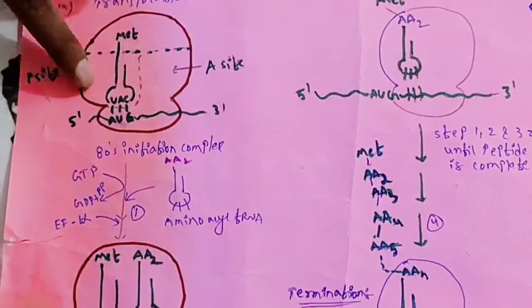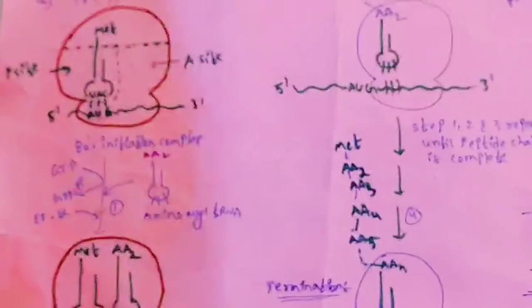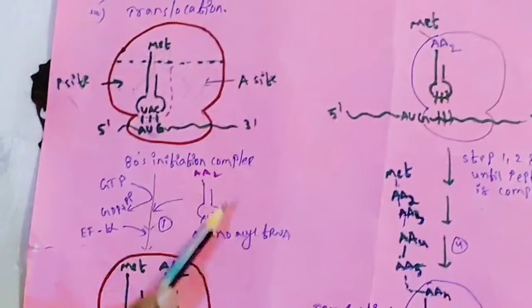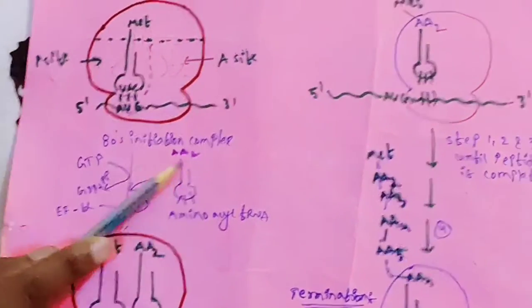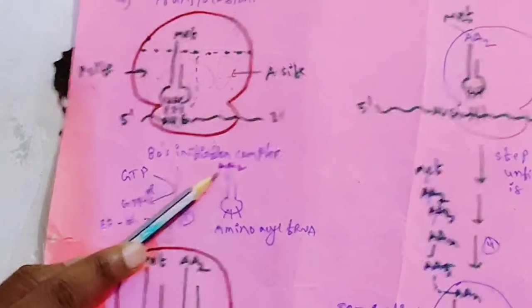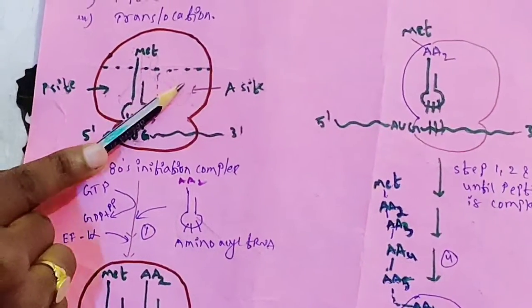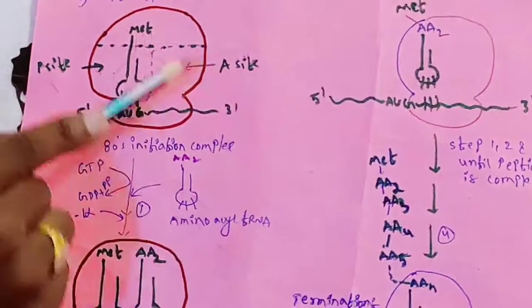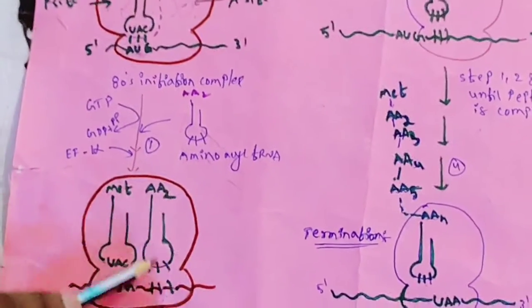The P site has methionine tRNA and the A site is empty. Then the first step is binding of amino acid tRNA to the A site. The A site is filled by amino acid tRNA, which we have seen already. This tRNA carries an amino acid. This amino acid tRNA is attached to the A site because the A site is blank. You can see here in the A site amino acid tRNA is formed.